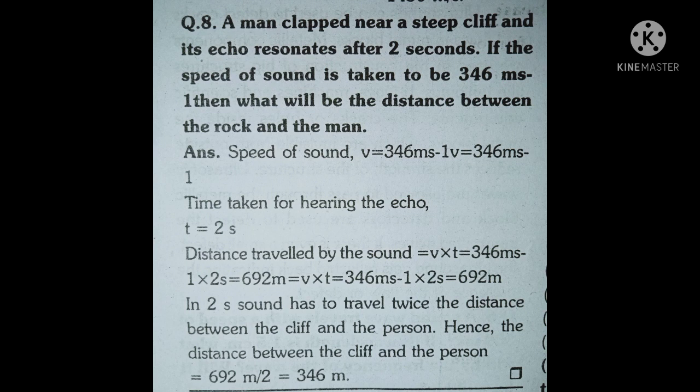Answer. Speed of sound v is equal to 346 meter per second. Time taken for hearing the echo, t is equal to 2 second. Distance traveled by the sound is equal to v into t, which is 346 meter per second into 2 seconds is equal to 692 meters. The sound has to traverse the distance between the cliff and the person twice. Hence the distance between the cliff and the person is equal to 692 meter upon 2 is equal to 346 meter.